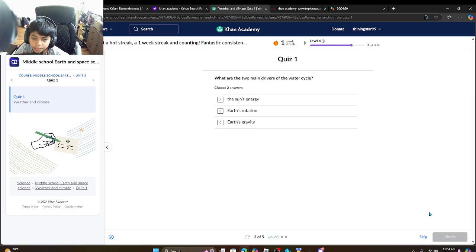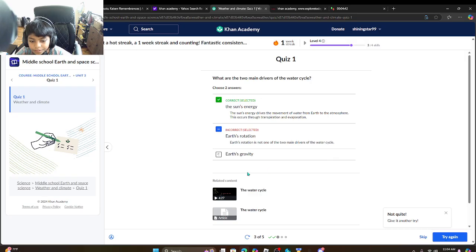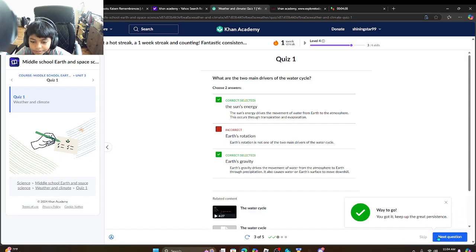What are the two main drivers of the water cycle? The sun's energy. Oh wait, 2. Earth rotation. No, Earth gravity. Earth gravity drives the movement of water from the atmosphere to Earth through precipitation.